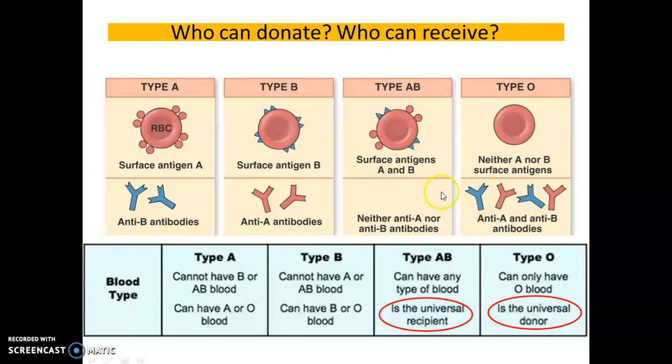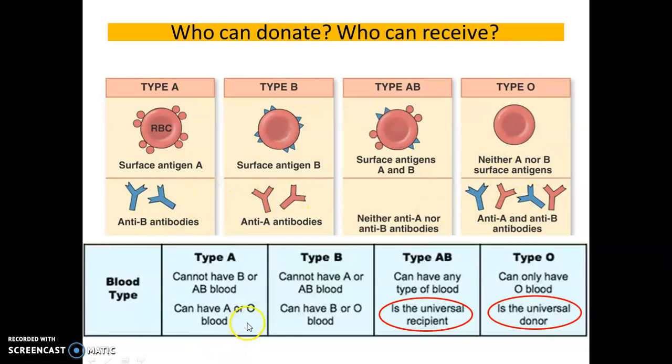If he receives AB blood type, then both anti-A antibody and anti-B antibody will react with the antigens on the surface of the AB RBC. So he can receive blood only from O blood type, but he can donate blood to all the blood types.